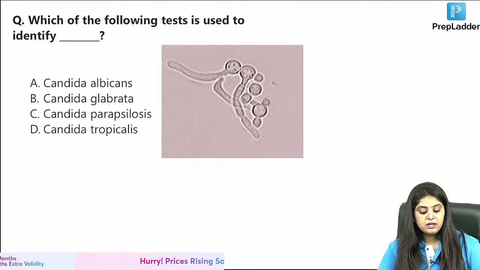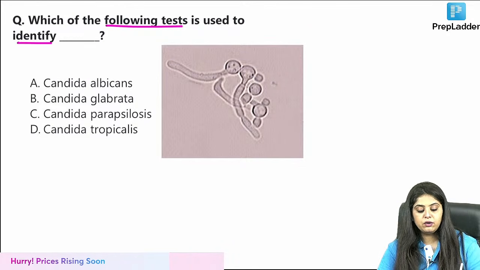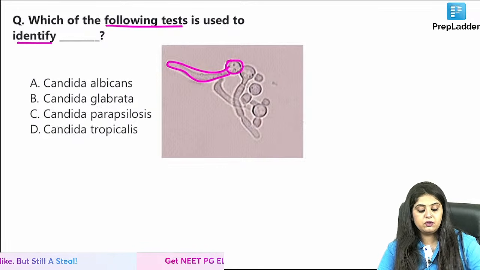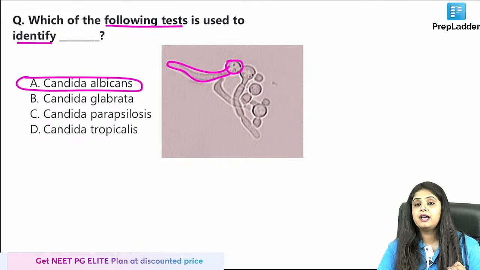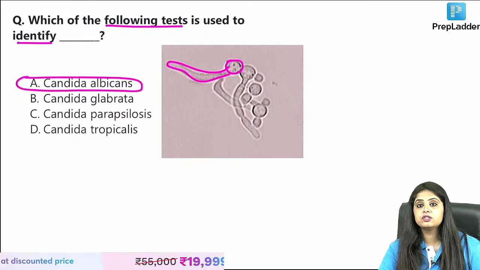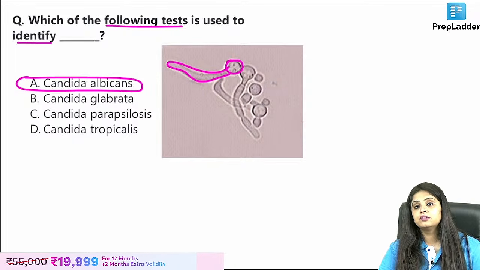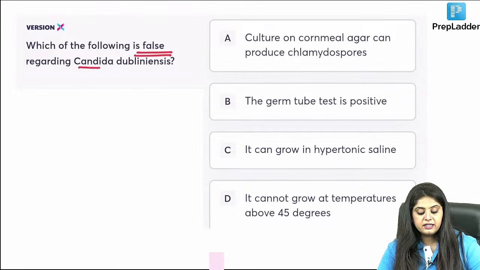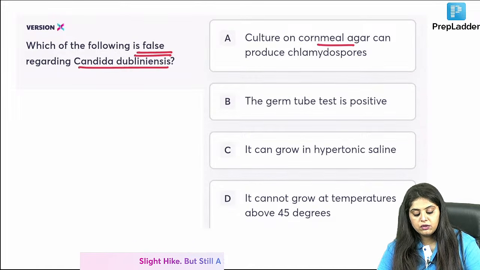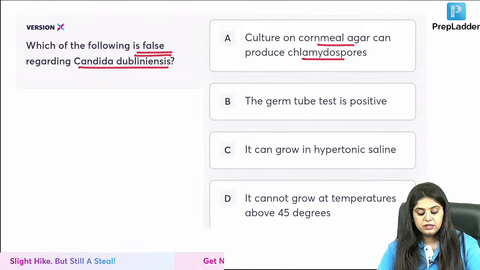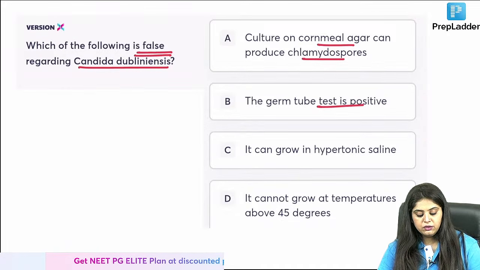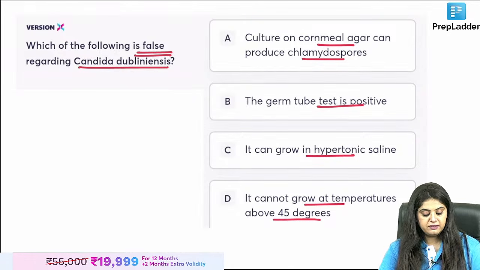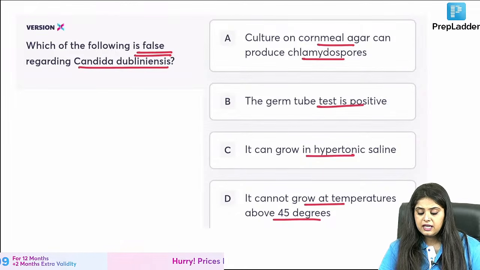So if I ask you a question, which of the following tests is used to identify what? So you can see na, एक fungus है जिसमें से germ tube is coming out. The best answer that I have over here is Candida albicans. If dubliniensis would have been mentioned, then I would have selected dubliniensis also. So now the question is: which of the following is false regarding Candida dubliniensis? Can it be cultured on corn meal agar to produce chlamydospores? Germ tube test is positive. Can it grow in hypertonic saline? And it cannot grow at temperature above 45 degree. Which answer are you selecting? I'm getting A and C as answers.